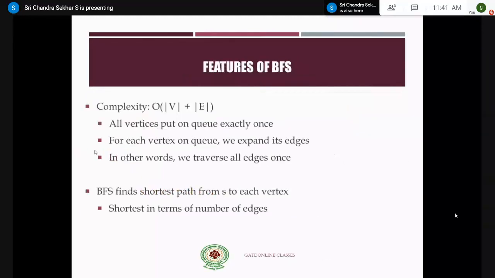And this is the complexity of BFS. One important concept, that is a feature of BFS, is the complexity, big O of V plus E. V is the vertex set and E is the edge set, right? And BFS finds the shortest path from S to each vertex. This is very important.